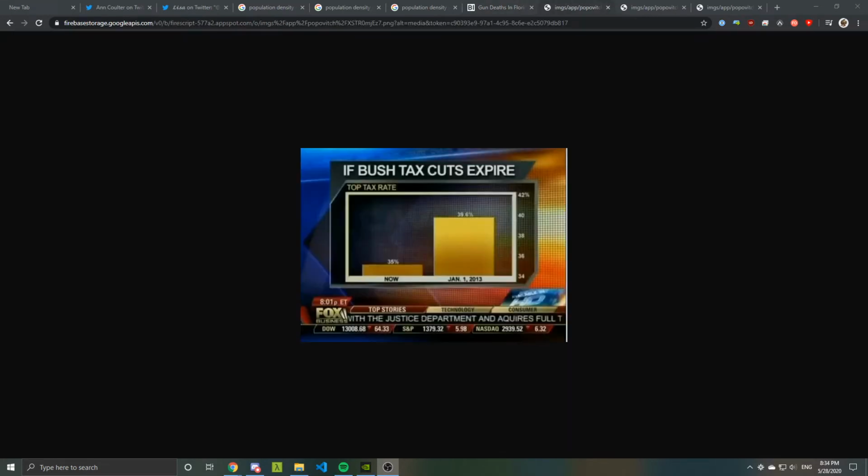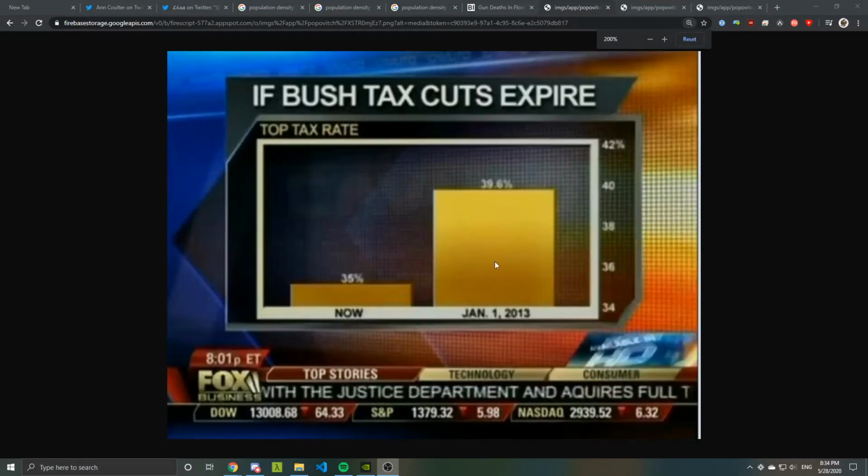This one is from Fox News. It's not really something that's debunkable, but I just thought it was interesting. It is saying what would happen if the Bush tax cuts expired. Right now, taxes are at 35%, but if the Bush tax cuts expired, it would skyrocket up to 39.6%. Now, this graph has used the classic technique of truncating the bottom portion of the bars to exaggerate the differences that you see between the values.